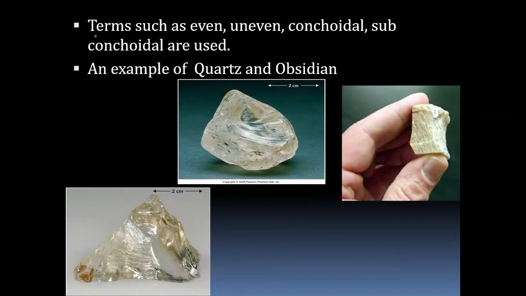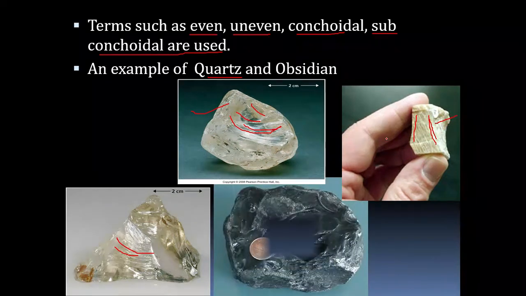So here you can see terms such as even, uneven, conchoidal, or subconchoidal are used to define the fracture. One example is here, that is quartz. After breaking, it is showing a curved surface. So this fracture is conchoidal. Here also you can see a curved surface. This is also conchoidal fracture. But this one is breaking along a particular plane, that is even fracture. After breaking, it is showing a plane surface.